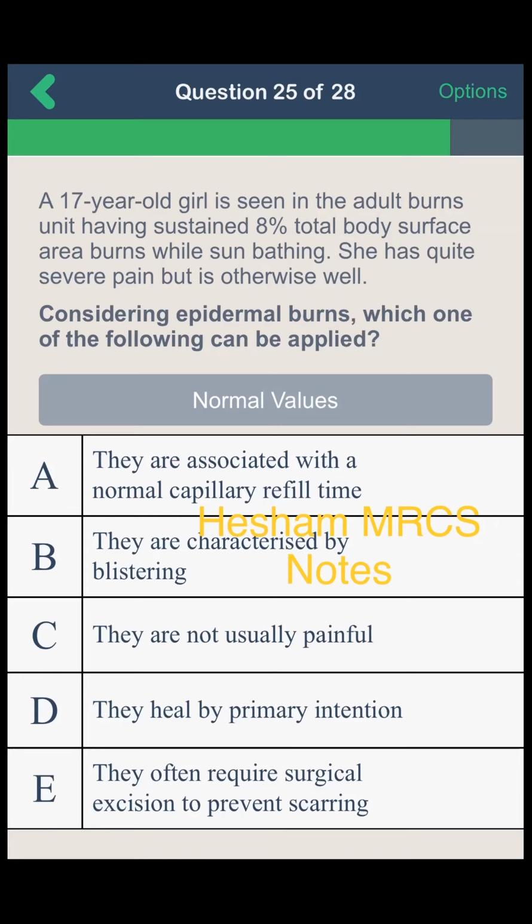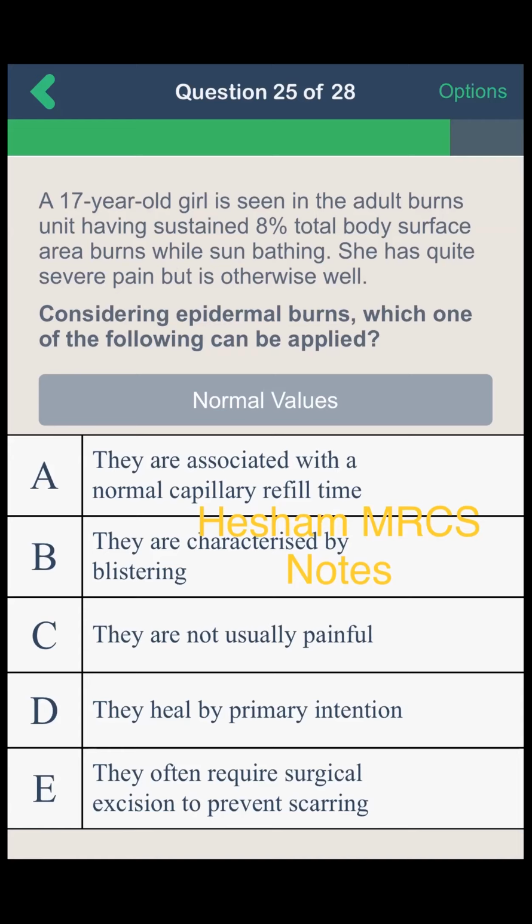Tell me what are the ones which heal by primary intention? Sorry, I didn't get that. Wounds which heal by primary intention are the clean surgical wounds. Like at operation, you open the skin, then you suture it, and it heals by primary intention. This is a clean surgical wound, which can heal by primary intention. But all burns heal by secondary intention. Repeated dressing and follow-up, this is a secondary intention.